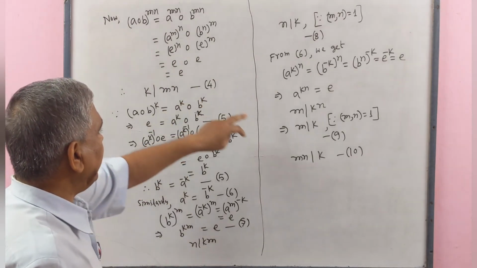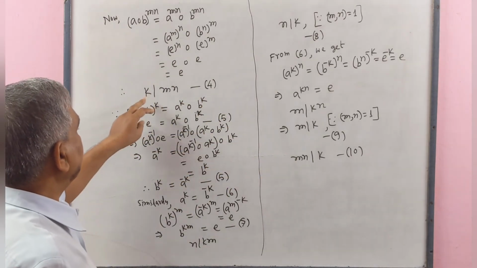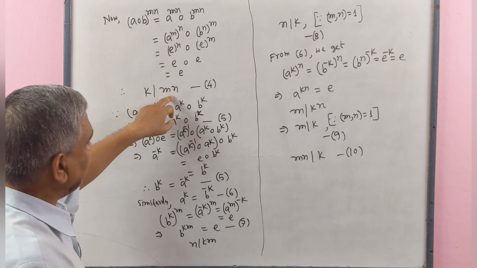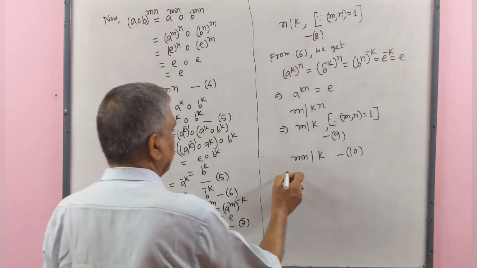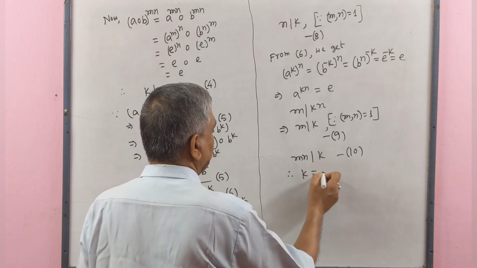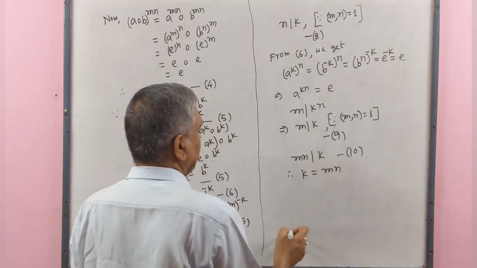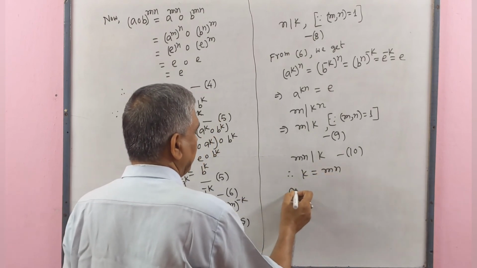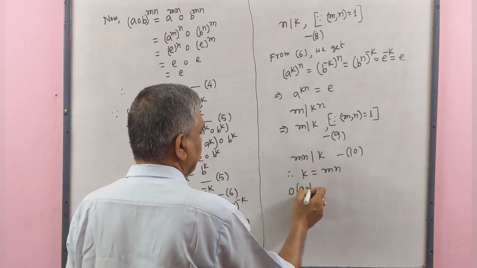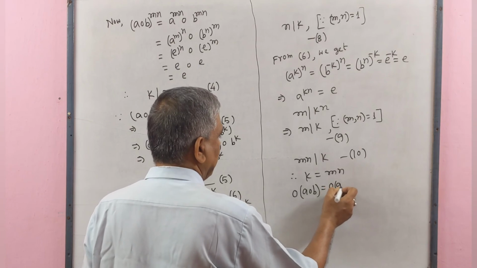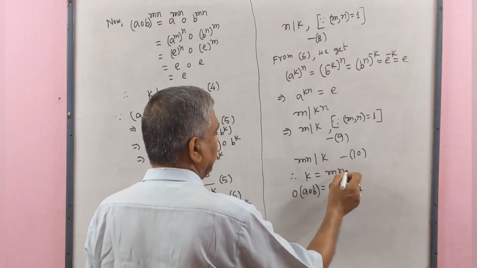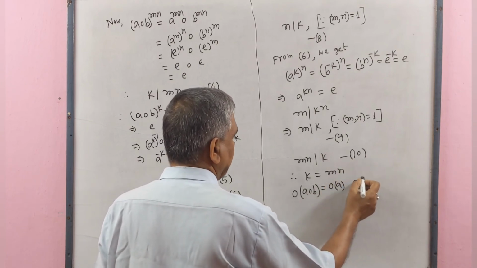From 4 and 10, in 4 k divides mn, in 10 mn divides k, therefore k equal to mn. k is the order of A operation B, m is the order of A, and n is the order of B. Proved.